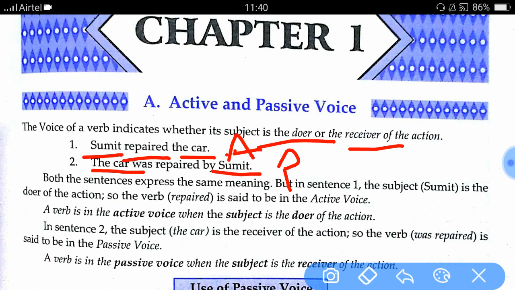Here we have the same sentence put in two different forms. The car was repaired by Sumit: the car is given importance. And Sumit repaired the car: Sumit is given importance. So in the first sentence, the receiver is given importance, and in the second sentence, the doer of the action is given importance.